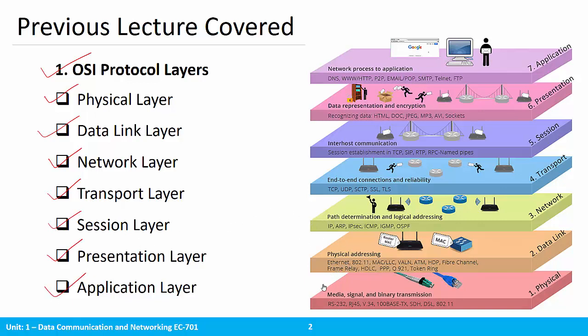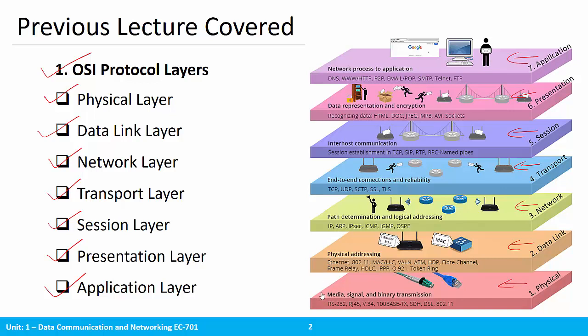Fine. So in that lecture we have seen the various functions of all these layers. Means when we are connecting two computers or two nodes to each other, then what are the functions of each and every layer in the real-time environment that we had discussed.